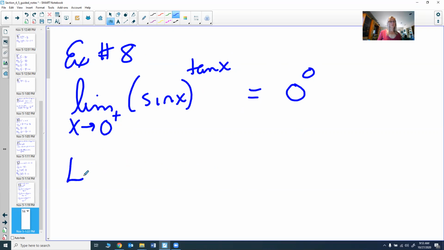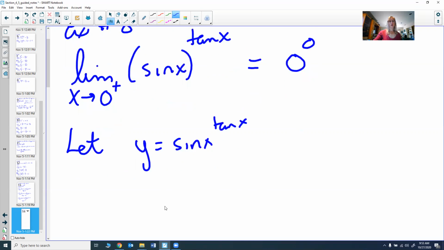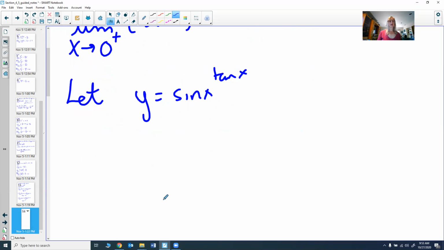So the process we're going to do for these, because you've got a power, is go ahead and let y equal sine of x to the tangent of x. The reason we do that is because when we have a power, we know that if we take the natural log, we can bring that power down in front. We want to be able to do that, but we need an equation.